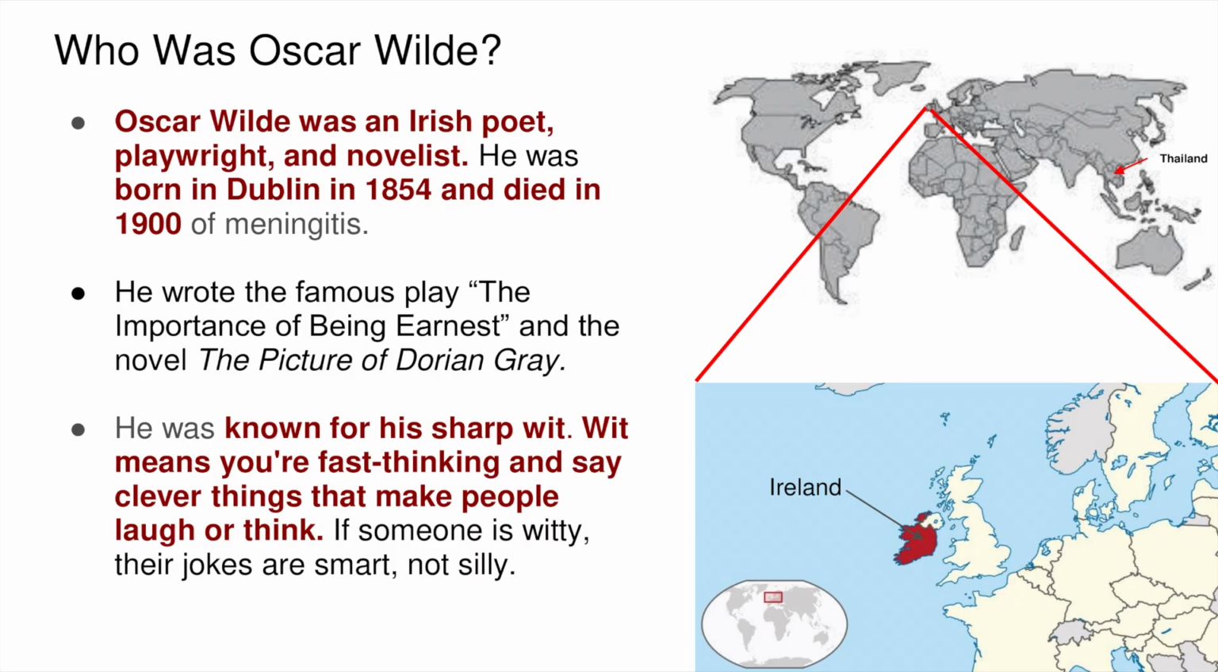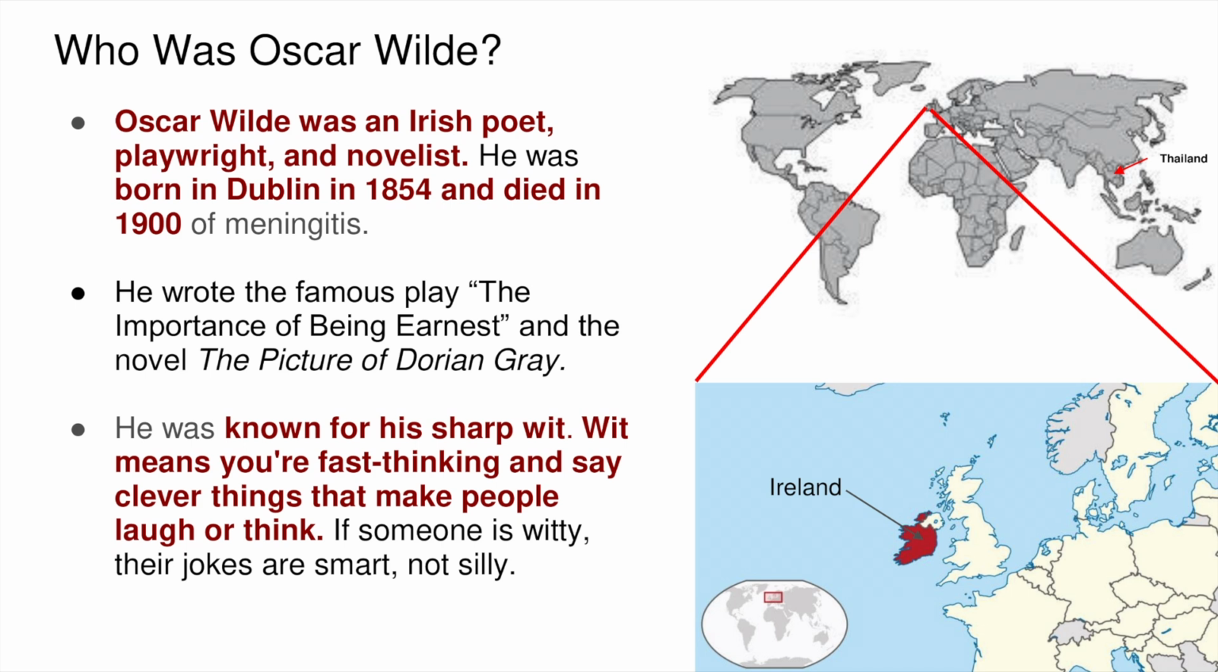Slide 2, Who was Oscar Wilde? Let's begin with who Oscar Wilde was. Oscar Wilde was an Irish poet, playwright, and novelist. He was born in Dublin in 1854 and died in 1900. He became famous for writing a novel called The Picture of Dorian Gray and a play called The Importance of Being Earnest. But Wilde wasn't just known for his stories.